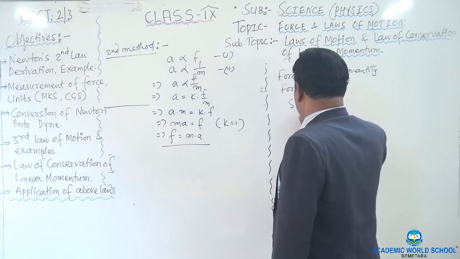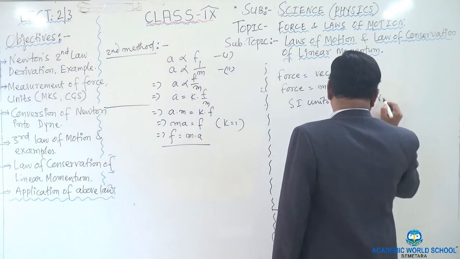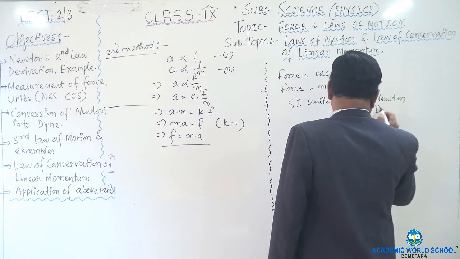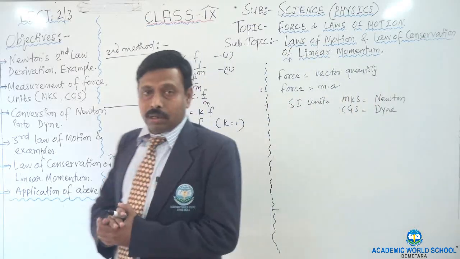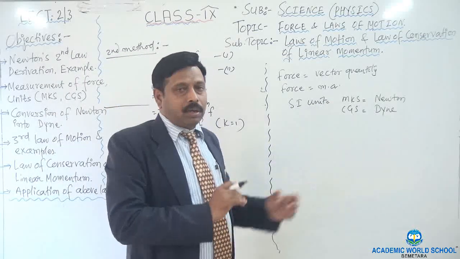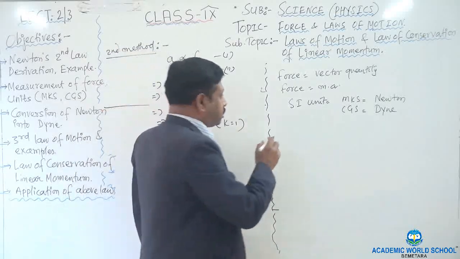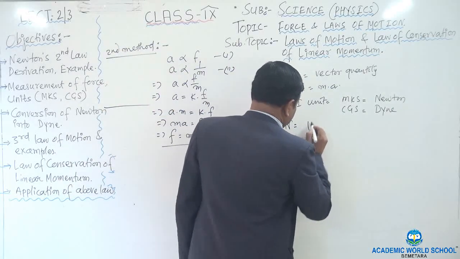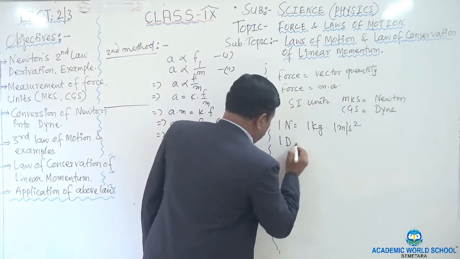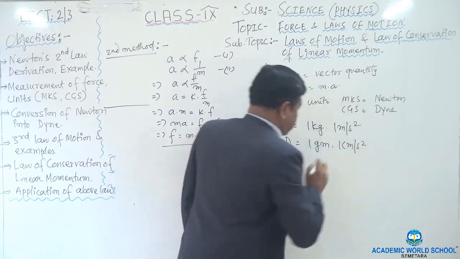Then what is the SI unit of force? In the MKS system it is the Newton, and in the CGS system it is the dyne. Newton is in the MKS system, dyne is in the CGS system. Now I want to define what is Newton and what is dyne. 1 Newton is equal to 1 kilogram into 1 meter per second square. Similarly, 1 dyne is equal to 1 gram into 1 centimeter per second square.